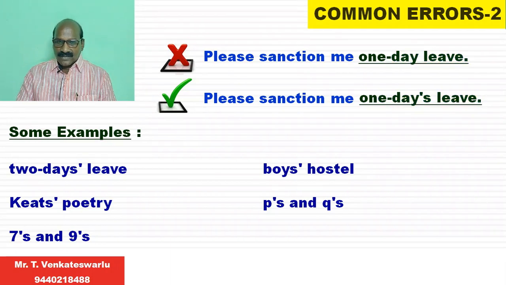To form the plural of the letters, we say P's, Q's, by adding apostrophe S only. To form the plural of digits also, we use apostrophe S. Seven's, nine's, how many sevens are there in the given series? How many A's are there? How many B's are there in the given series? Like that we face questions. So to form the plural of the letters and digits, we add apostrophe S.